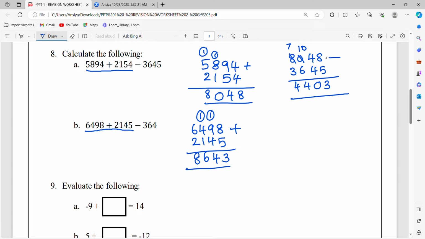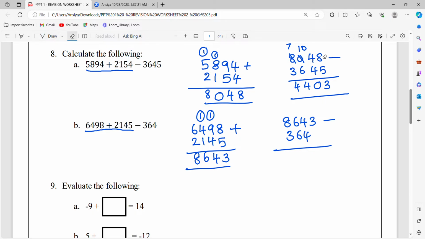So next is subtraction from the answer. 8643 minus 364. See, here there are only 3 digits. So you have to write it properly, because some students will start writing 364 like this, which is wrong.